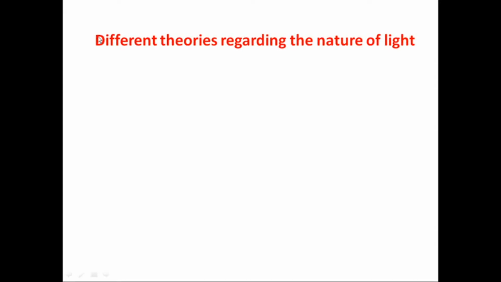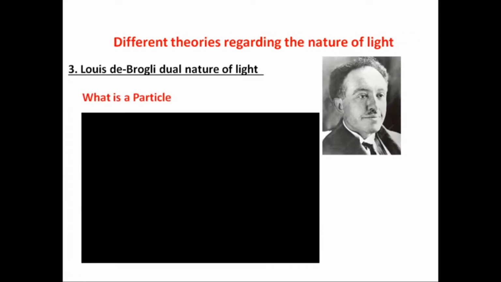Going to discuss the continuation topics in different theories about the nature of light. As we already discussed the different theories on the nature of light, those are Newton's theory of light and Huygens' wave theory about light. Today we are discussing de Broglie's dual nature of light.